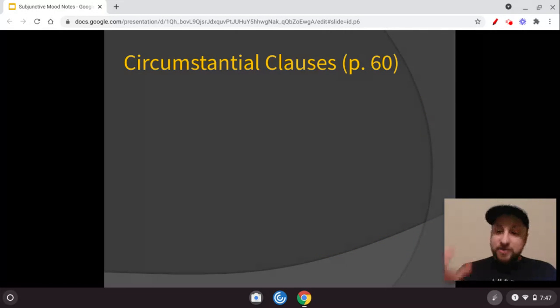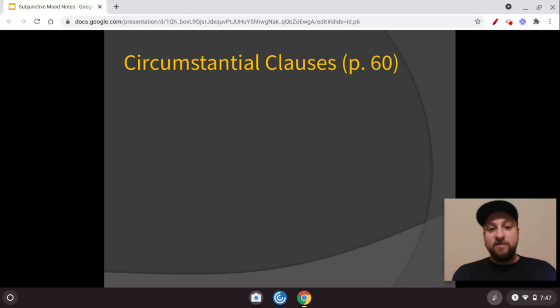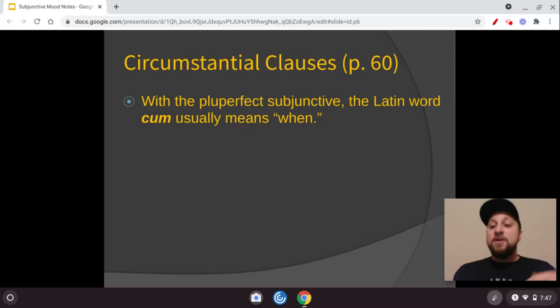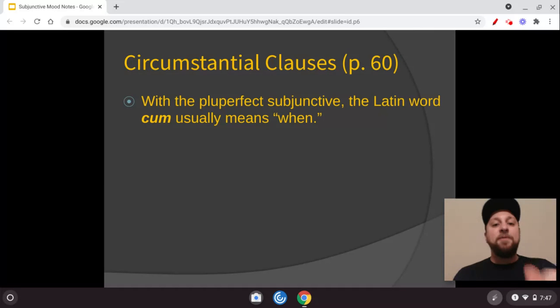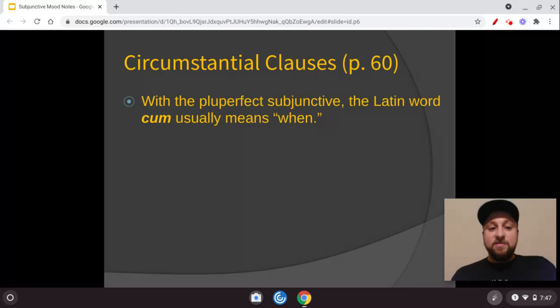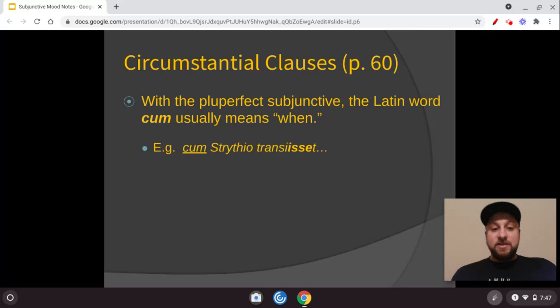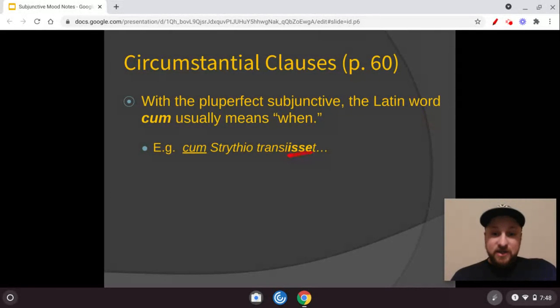Now, I mentioned those specific uses or functions of the subjunctive in Latin, and one of them is circumstantial clauses. The most functional thing for translating our stories is that with the pluperfect subjunctive, cum usually means "when." So when you see the Latin word cum starting off a clause or even a sentence, and then you see a subjunctive verb with it, it changes the meaning of cum.